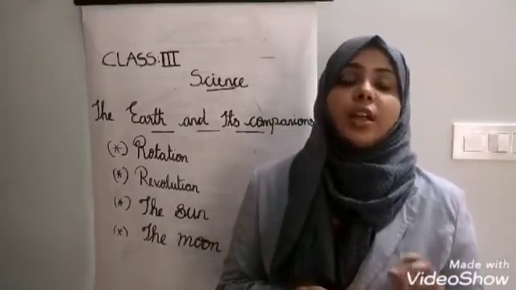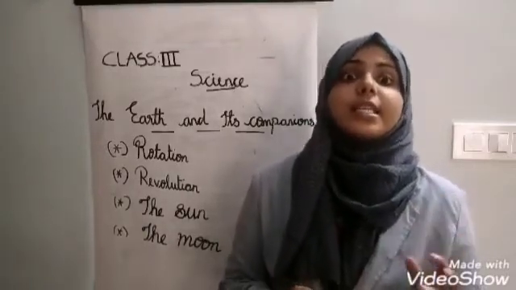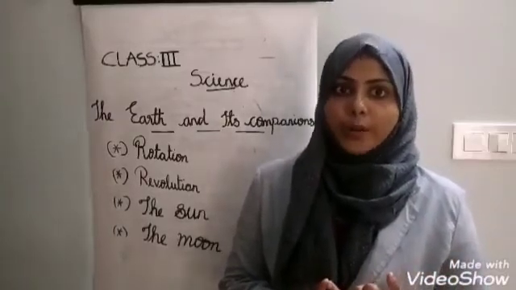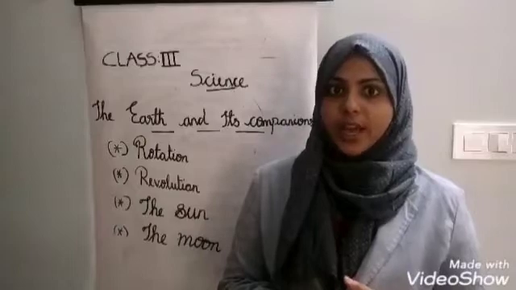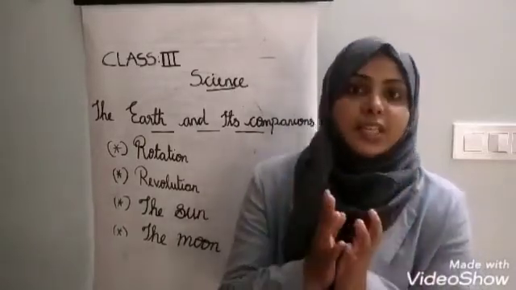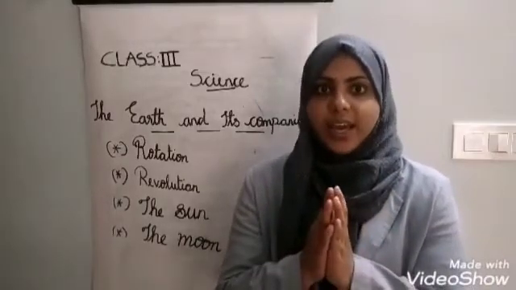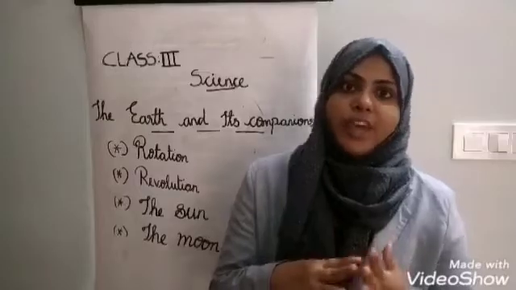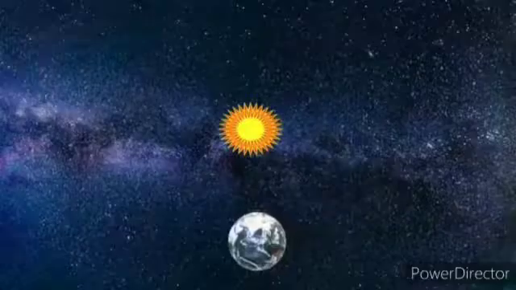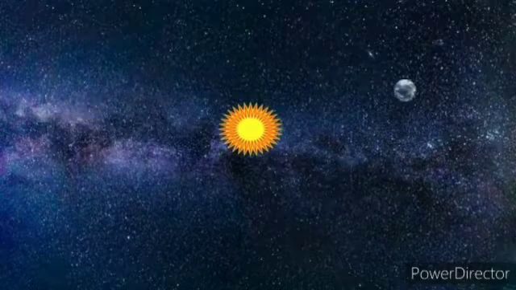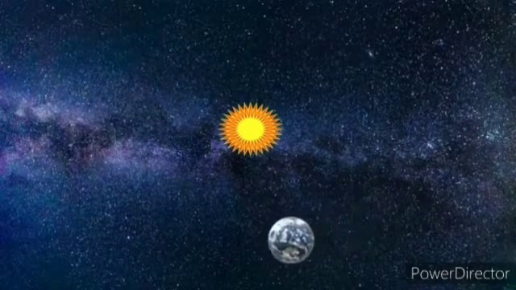The revolution causes the seasons, such as spring, autumn, summer and winter. Because of revolution it causes different seasons. That is revolution. I'll explain more with the help of a video. So, the movement of earth around the sun in a fixed orbit is called revolution.